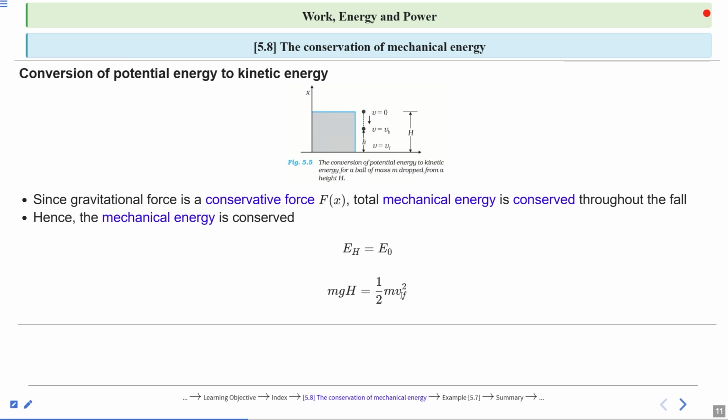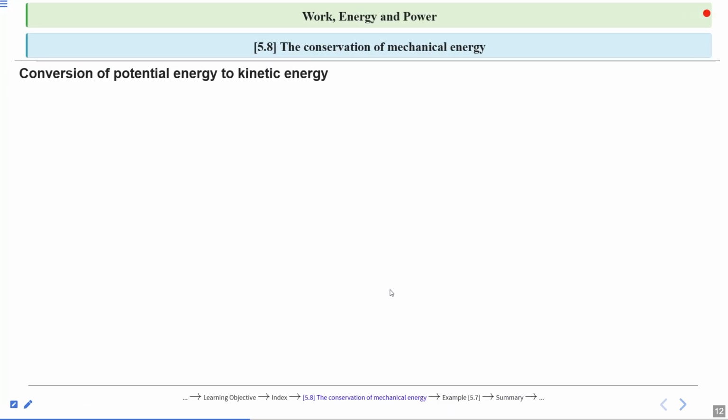Now we will calculate the final velocity at ground level. So at ground level, we will solve for the final velocity. So gh is equal to half the square of the final velocity.